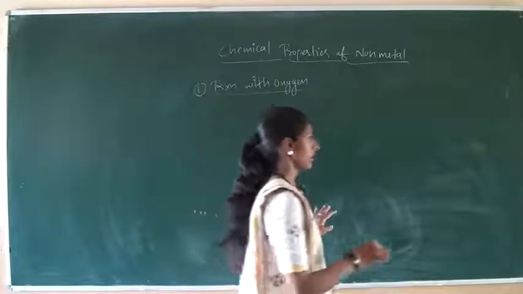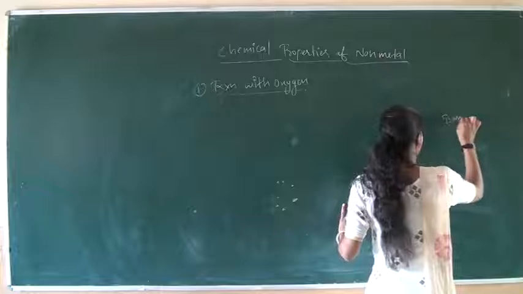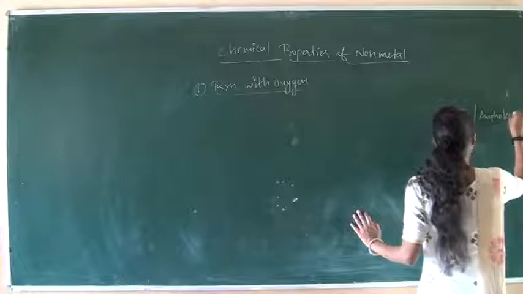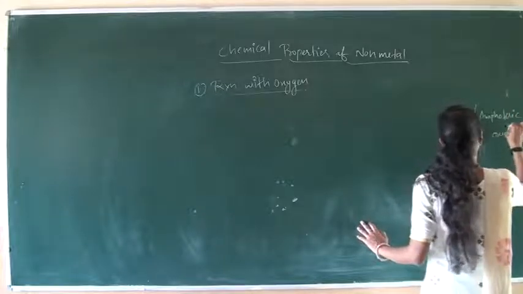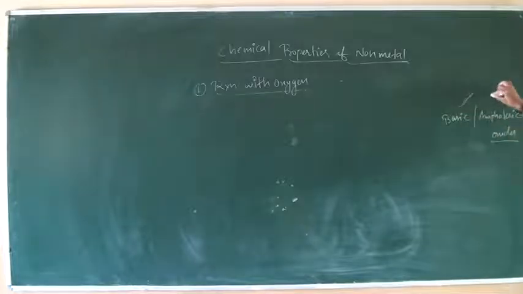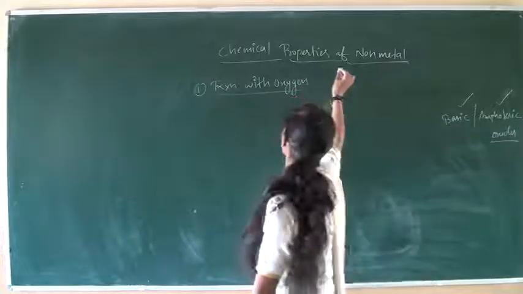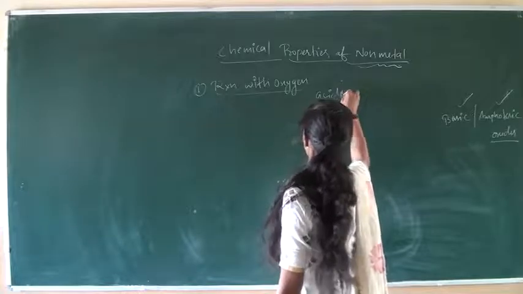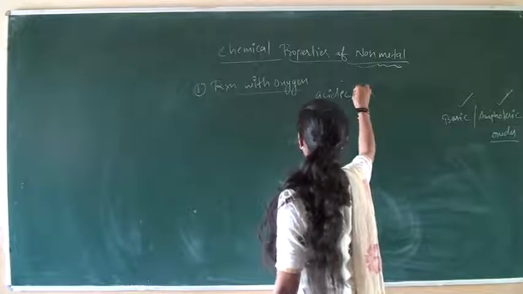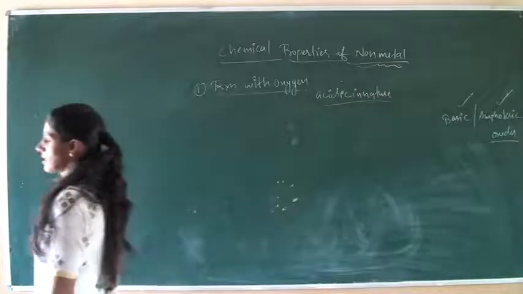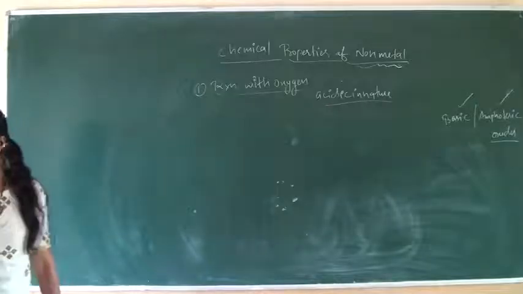As in metals, basic or amphoteric oxides are formed. The oxide formed by a metal is either basic or amphoteric in nature. But in the case of non-metals, the oxide formed is acidic in nature. What is the nature of the oxide formed? Acidic nature.